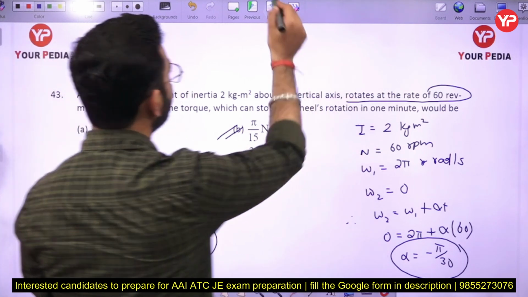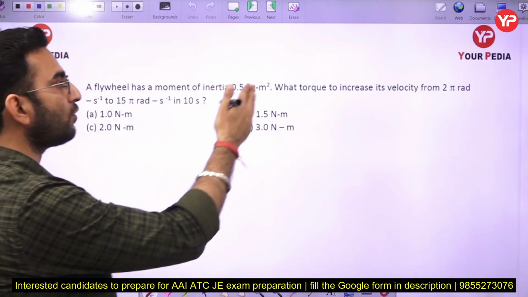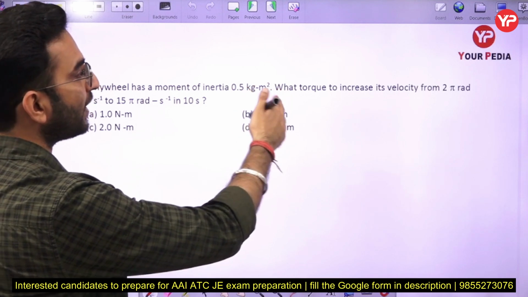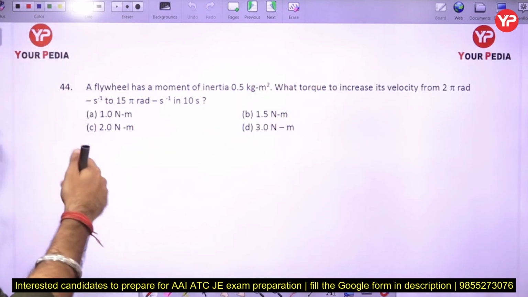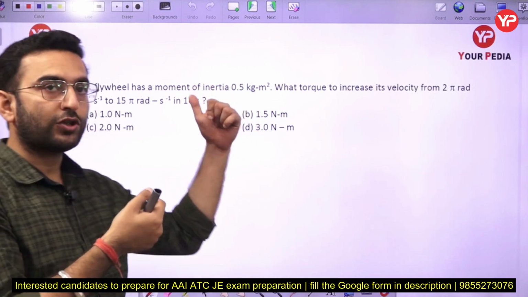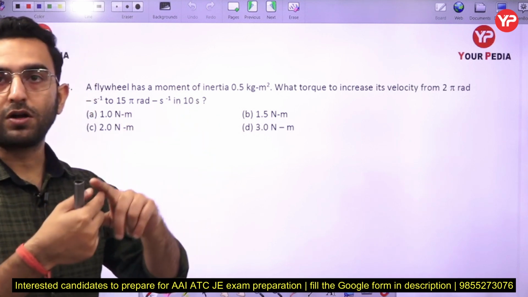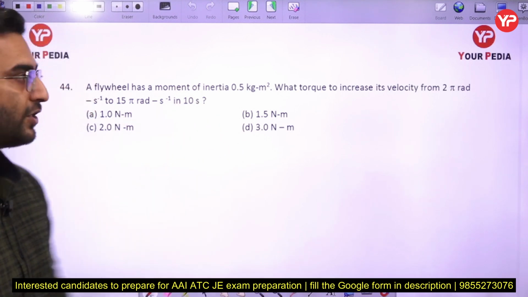Now the next part: a flywheel has a moment of inertia of 0.5 kg meter square. What torque is required to increase its velocity from 2 pi radian per second to 15 pi radian per second in 10 seconds? Now in the previous question we applied the torque to reduce the rotation, but in this question we are applying the torque to increase the rotation here.